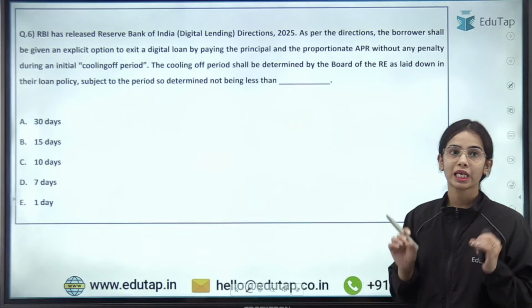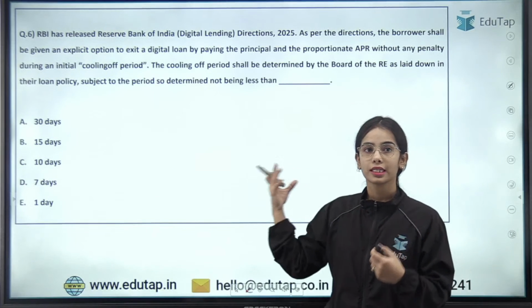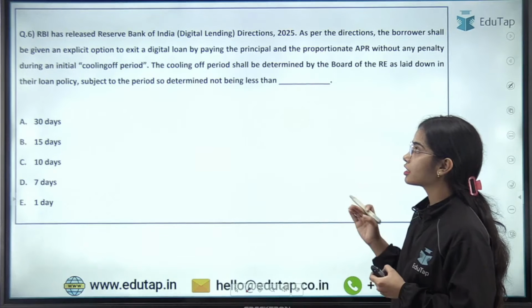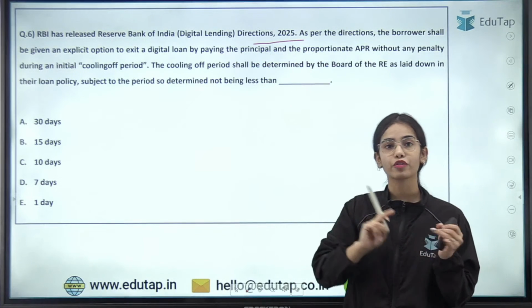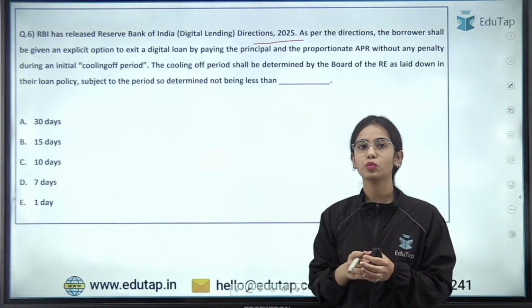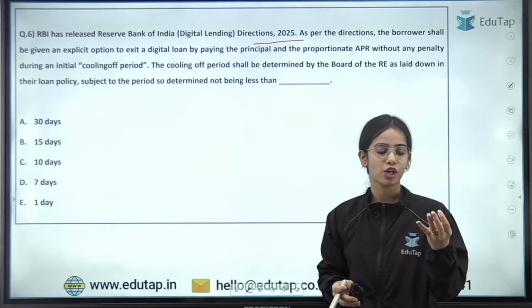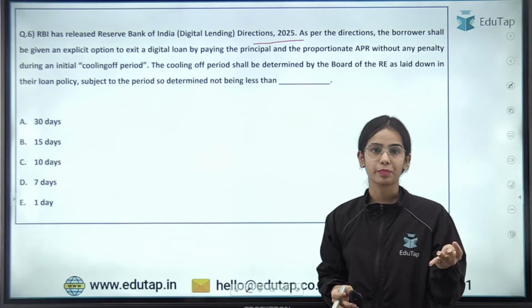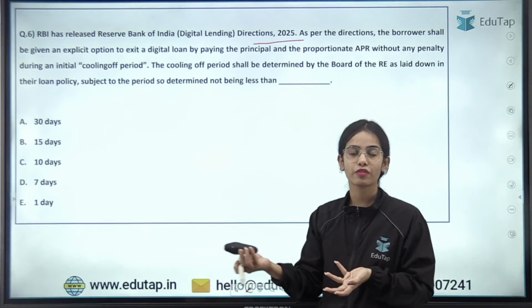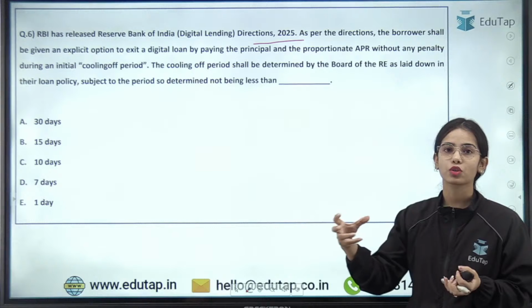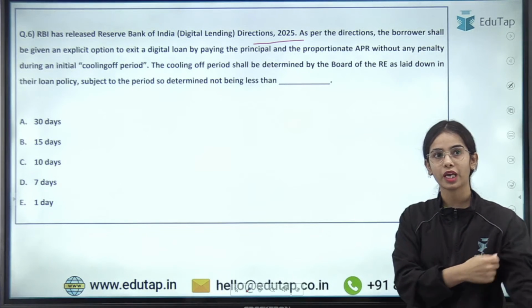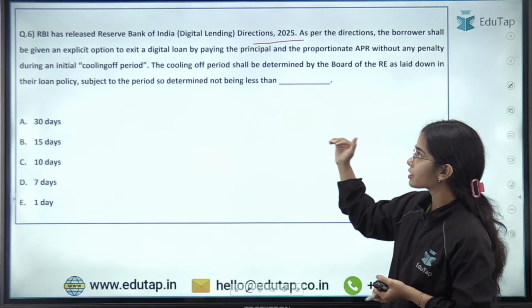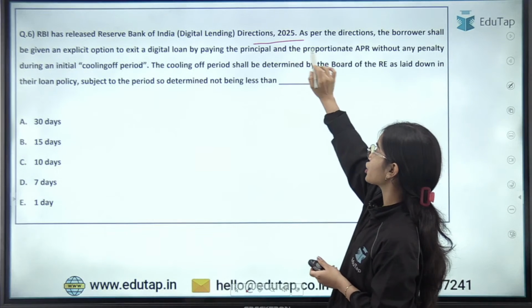This was the idea. Now coming to the next question, RBI has released the Reserve Bank of India Digital Lending Directions 2025. This is important from a static and current affairs point of view, and these directions have been released in May. So May, June, July, August, September. Okay, so you should be doing 5-6 months of current affairs, or 5-6 months of RBI notifications and RBI press releases. So RBI has released the Reserve Bank of India Digital Lending Directions 2025.